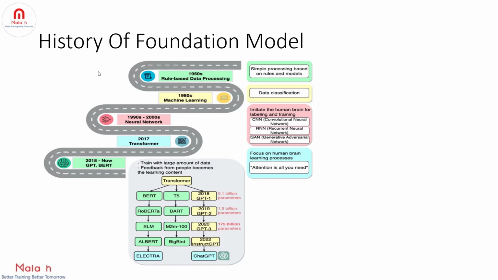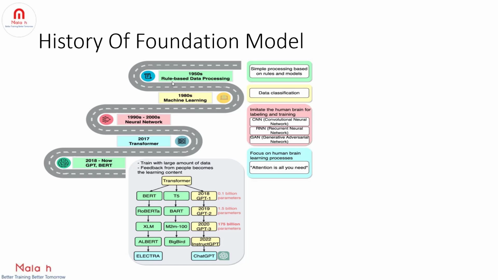So let's talk about the history of foundation models. Machine learning, neural networks, deep learning are not new concepts. These are very old concepts. As you can see in the diagram, they existed in the 1980s, 1990s and 2000s, right? But there is an exponential growth after the transformer in 2017. This transformer was introduced by Google, and mostly because of the attention concept there is an exponential growth after 2017.